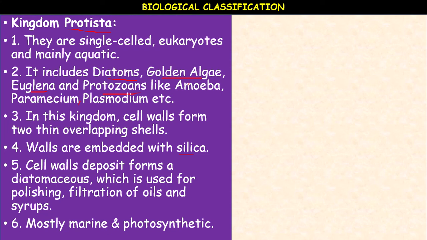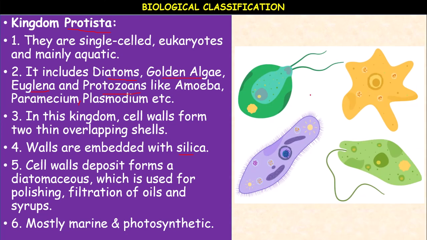Most of them are photosynthetic, microscopic, and planktonic, meaning they float on the water. So, you can see this is the euglena, this is amoeba, paramecium, and the diatoms.